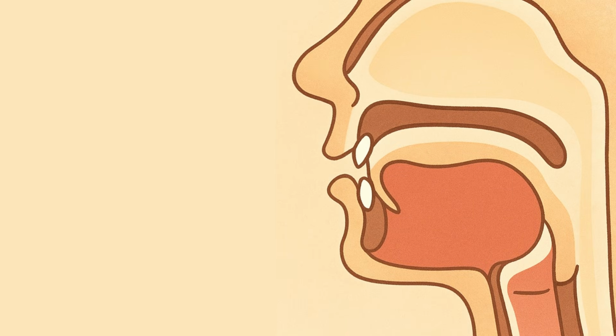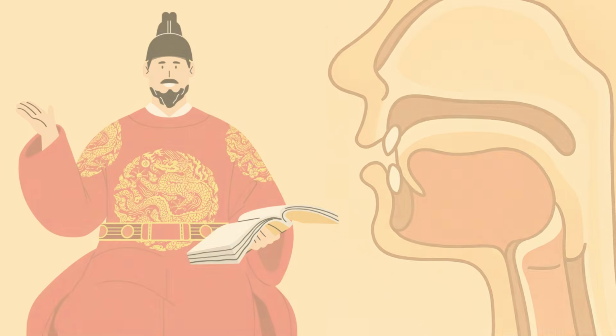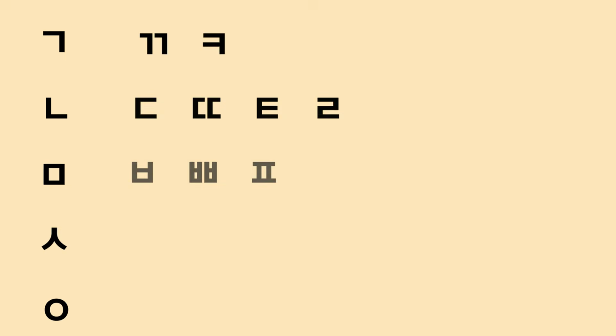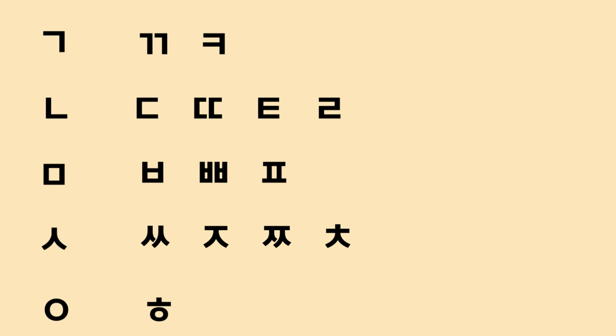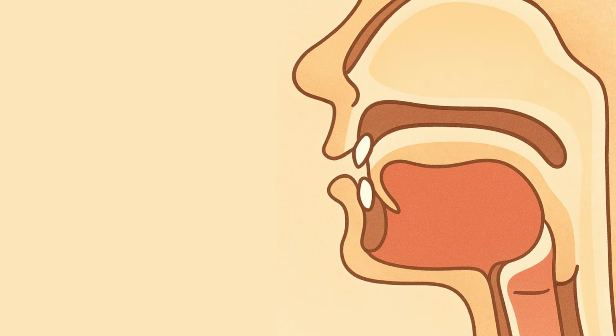Actually, Hangul consonants were modeled after the oral structure by King Sejong. There are 5 basic consonants: 기역, 니은, 미음, 시옷, 이응. And the other consonants are derived from these consonants. Let's see this principle visually. This is the oral structure. Let's see how the consonants were created.